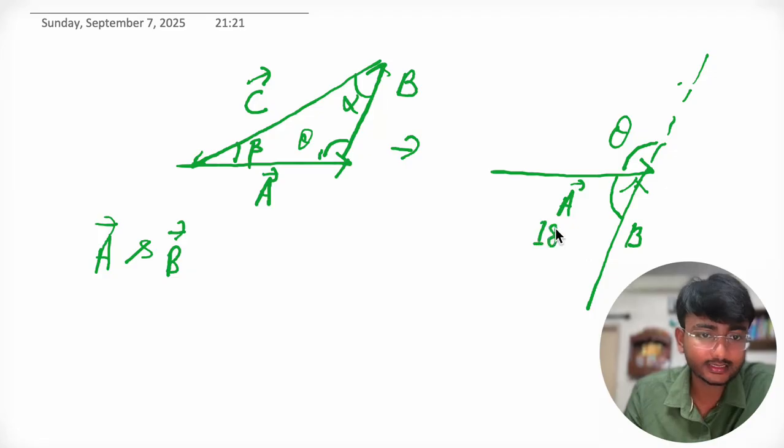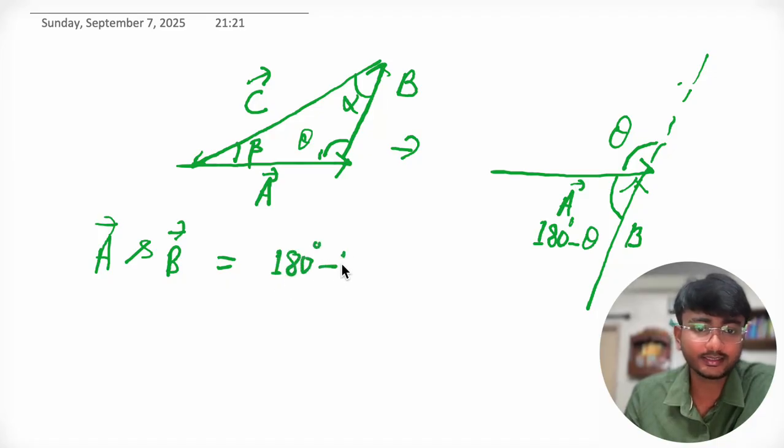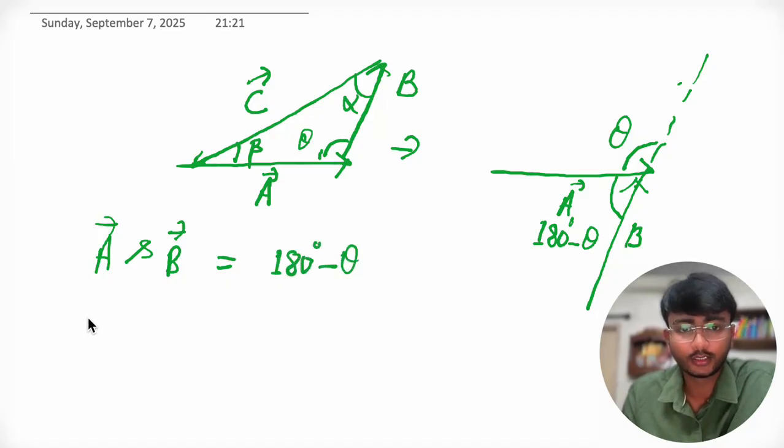So this angle will be 180 degree minus theta. So here the angle between A and B is 180 degree minus theta.